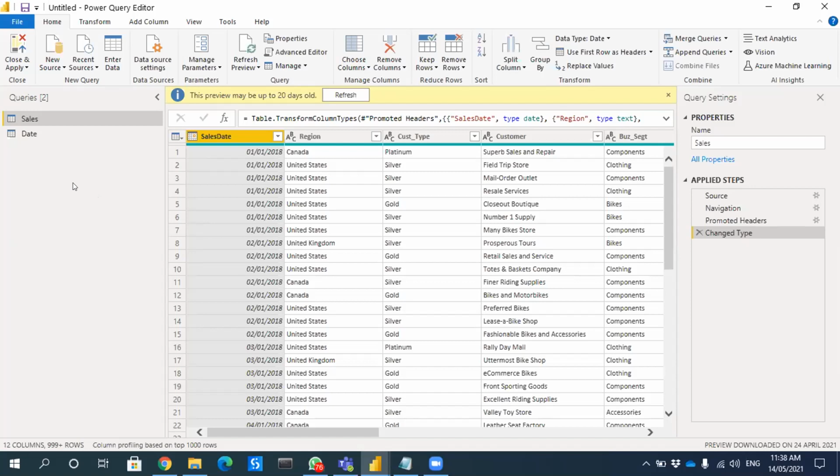Then you must have pasted it elsewhere. Just a second. Did you rename the query to date? By default, maybe it is called Query1.